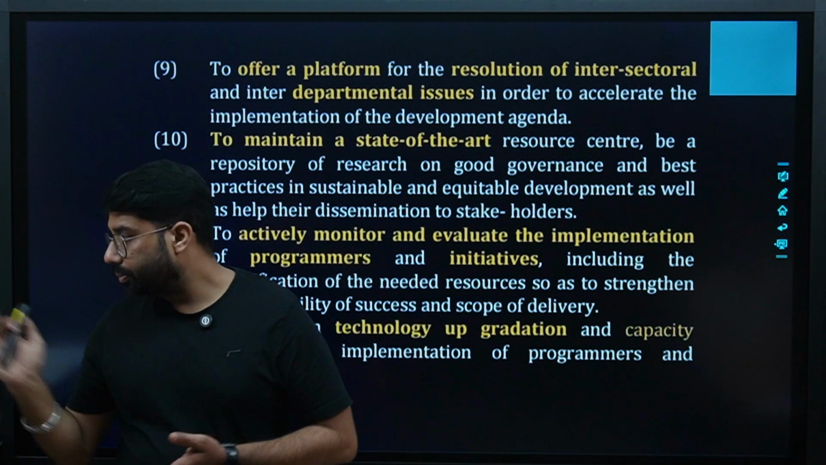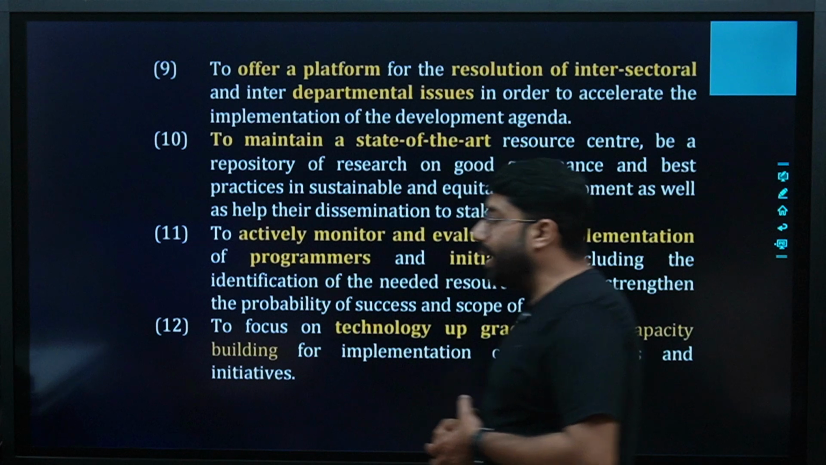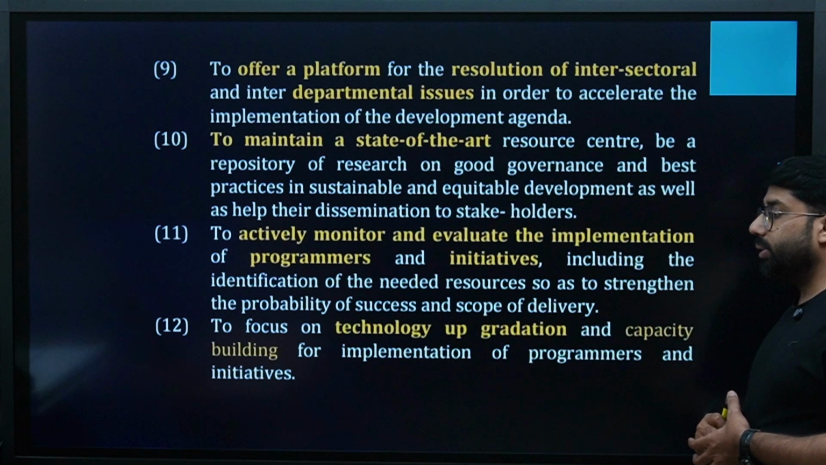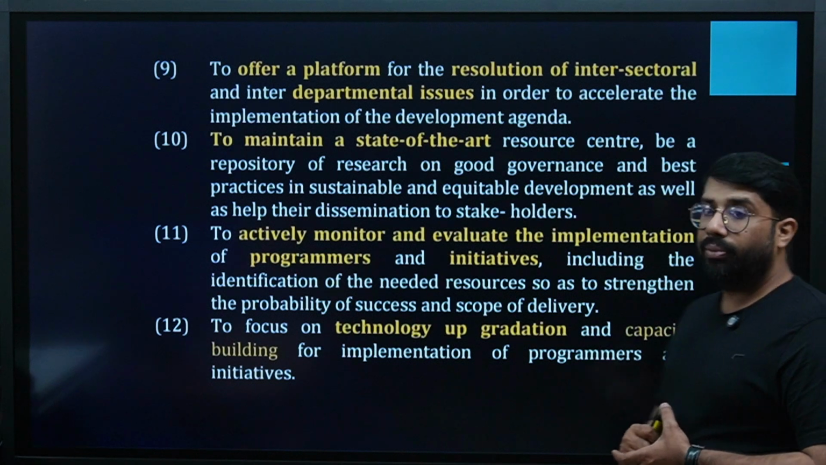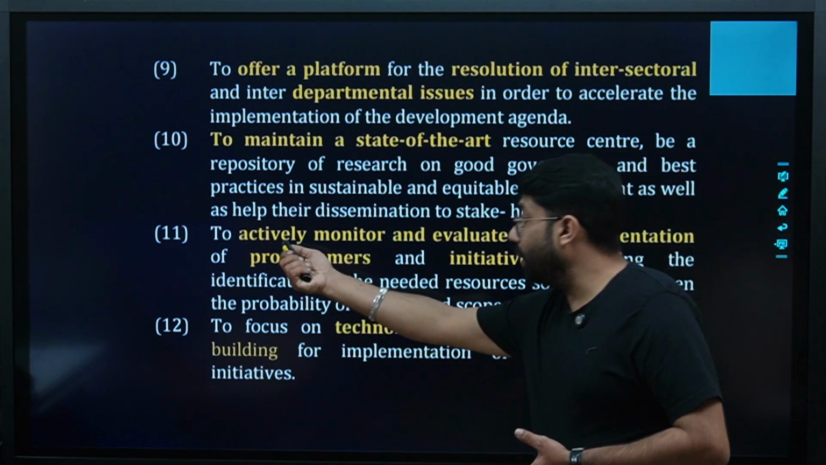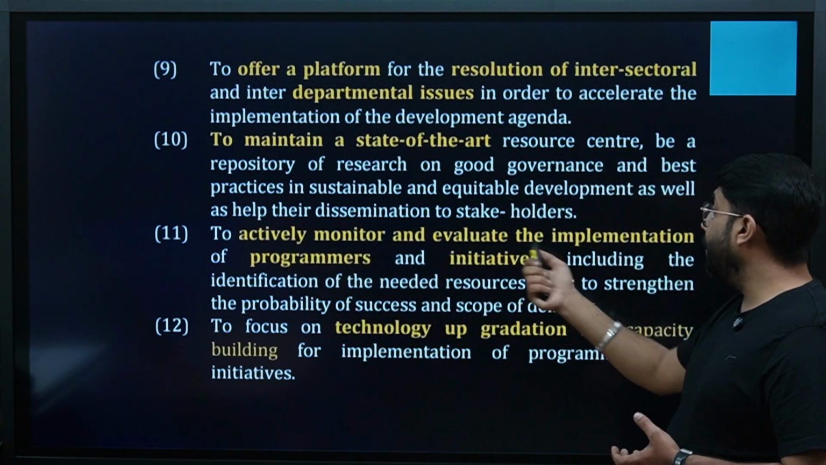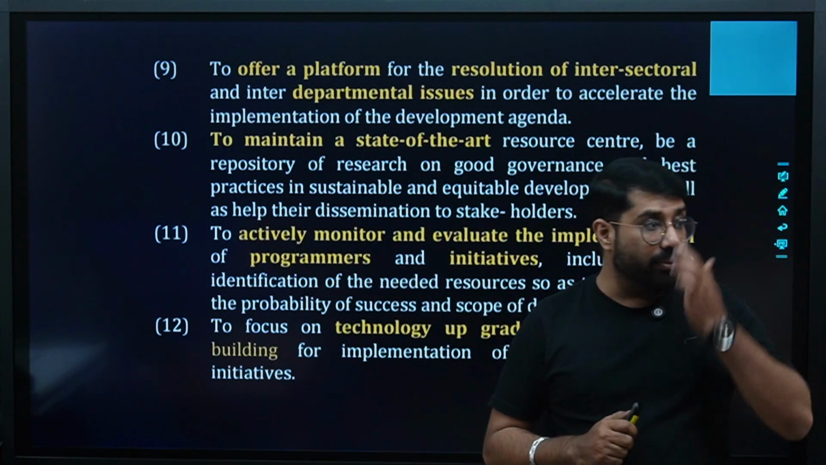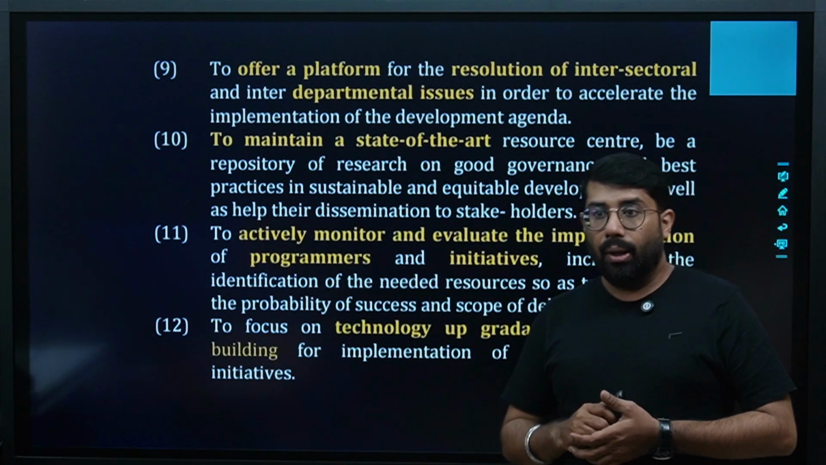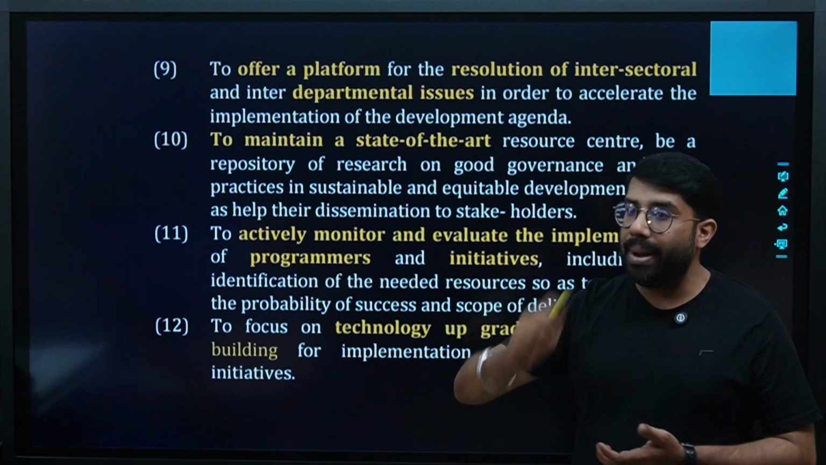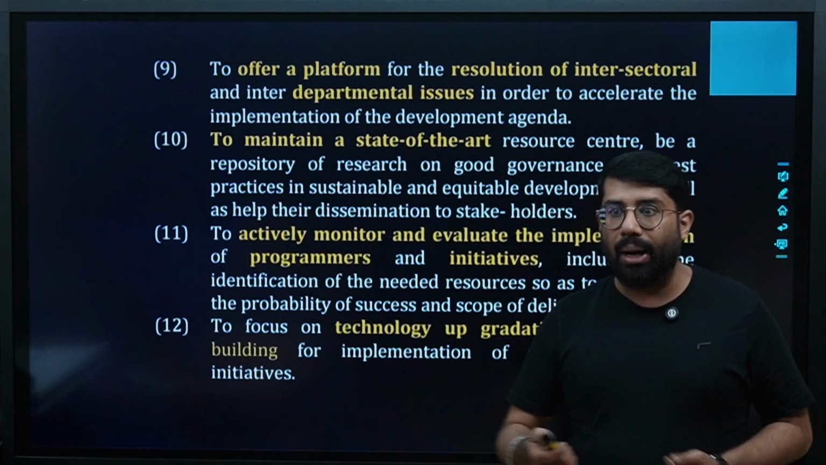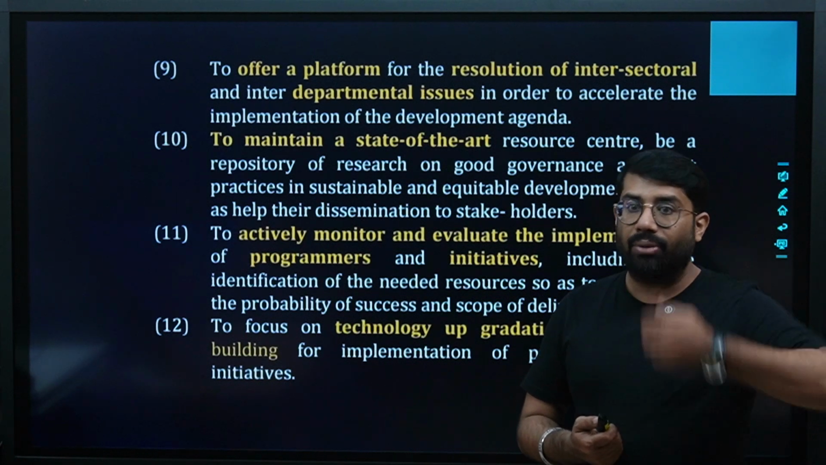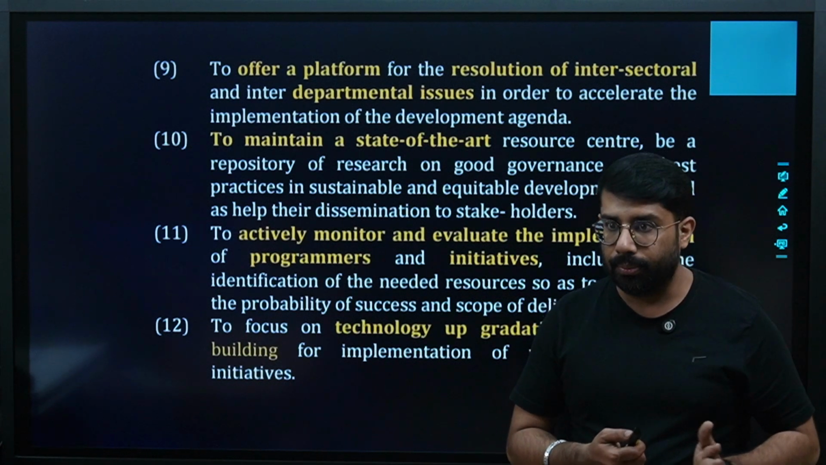Yes or no? Yes. To actively monitor and evaluate the implementation of programs and initiatives, including the identification of the needed resources so as to strengthen the probability of success and scope of delivery. The main focus is to actively monitor and evaluate the implementation of programs and initiatives. Whatever programs we are making, whatever initiatives we are taking, we are not only implementing them, but we are also following up. We are controlling it also, so that we get to know whether the programs are working the way we want or not.